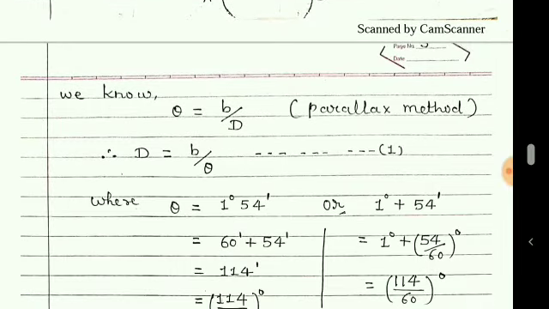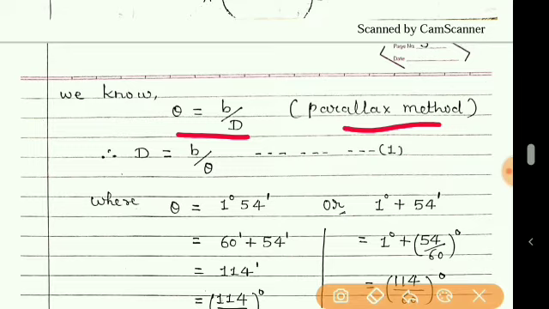So using the parallax method, theta is equal to b by D, but as we want to find this distance capital D, we will make D the subject, and so this formula will become capital D is equal to small b by theta. Now we have to put the values.